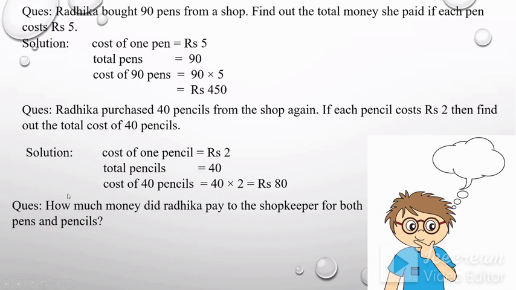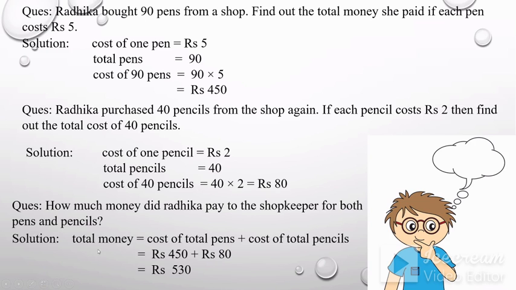Now, how much money did Radhika pay to the shopkeeper for both pencils and pens? Total money spent by Radhika will be equal to, yes, think about it. It's very easy. Yes, that's correct. By adding both the costs, cost of pens and cost of pencils.